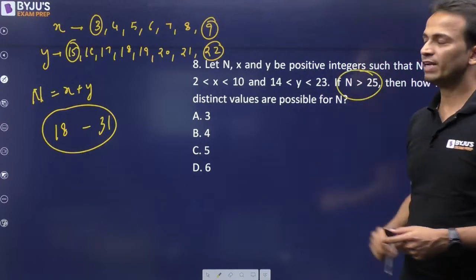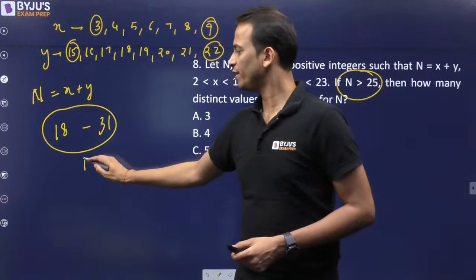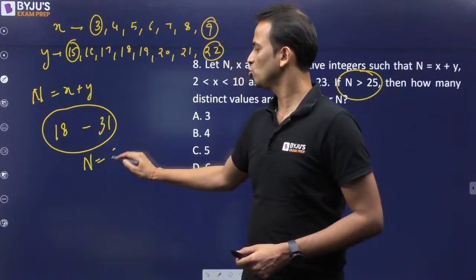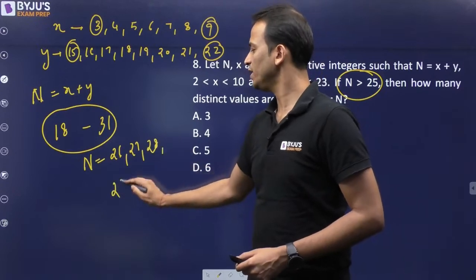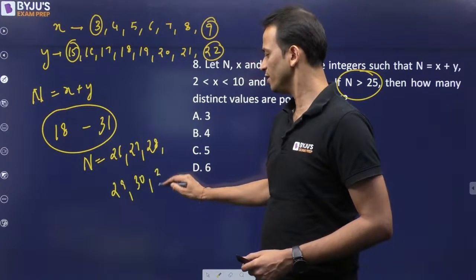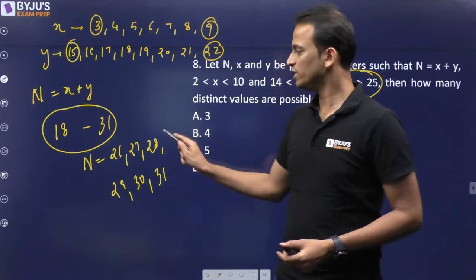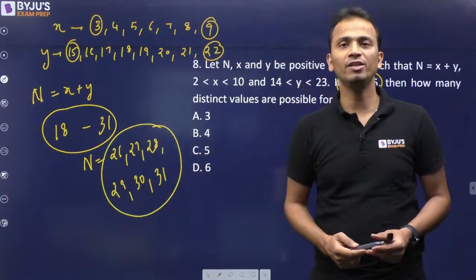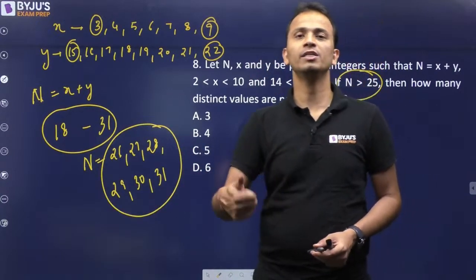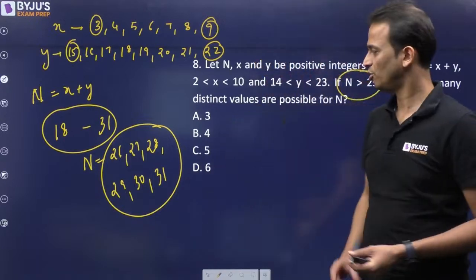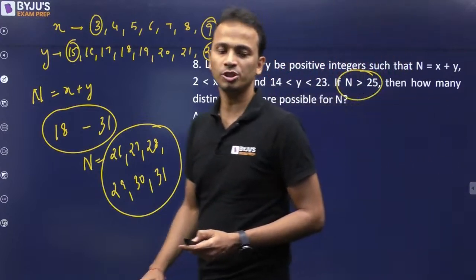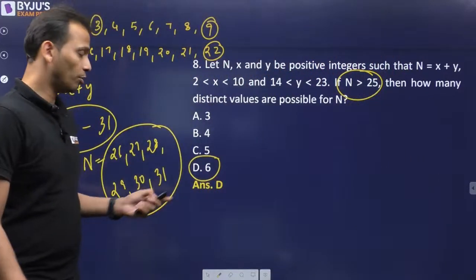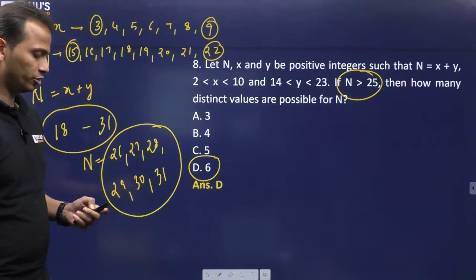But n is also given as greater than 25. So the value of n can be 26, 27, 28, 29, 30 and 31. So these are the only 6 possible values that n can take because it is greater than 25. Alright. So the correct answer for this question will be option D. Okay. So option D is the correct answer of this question.